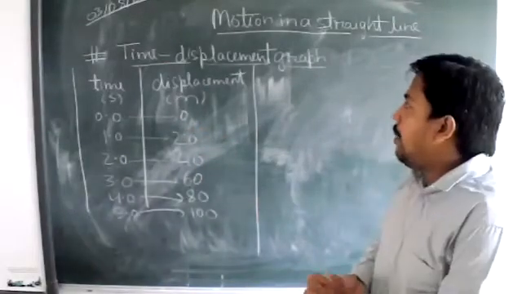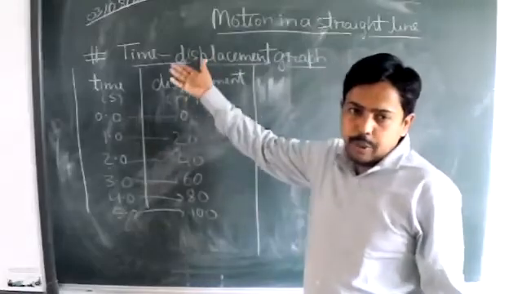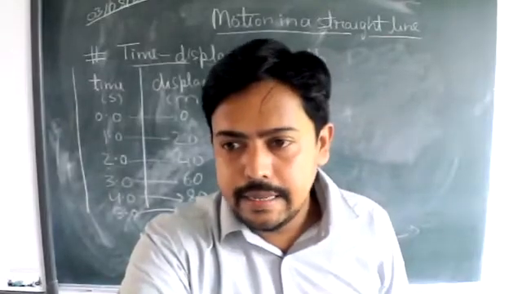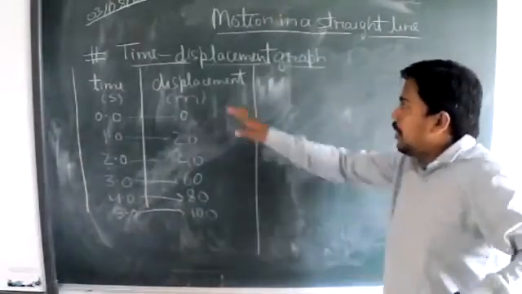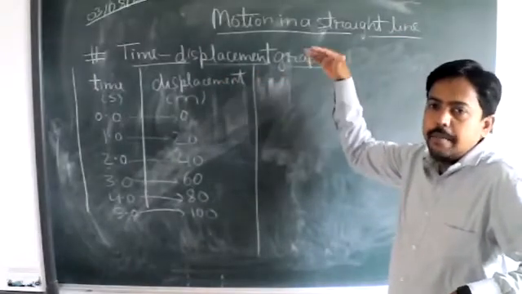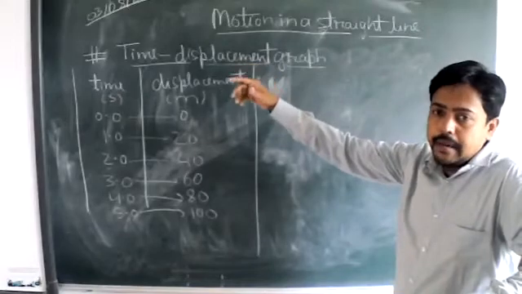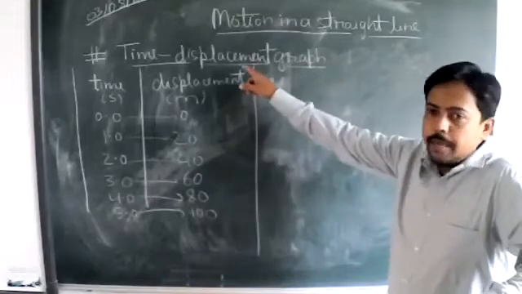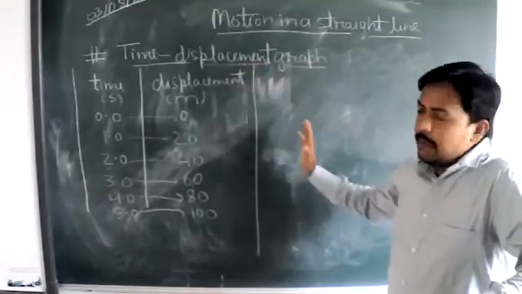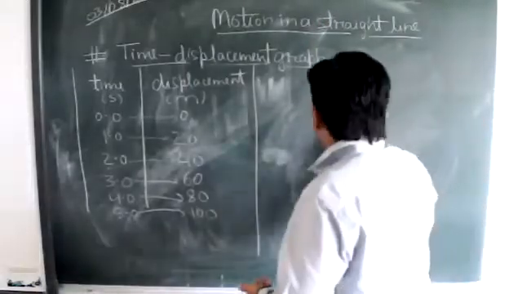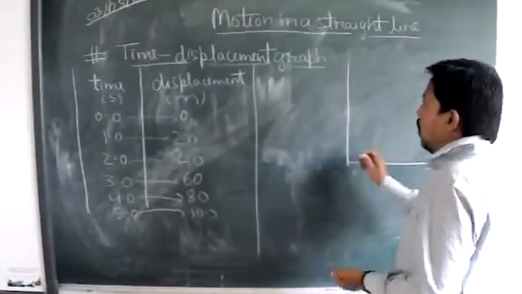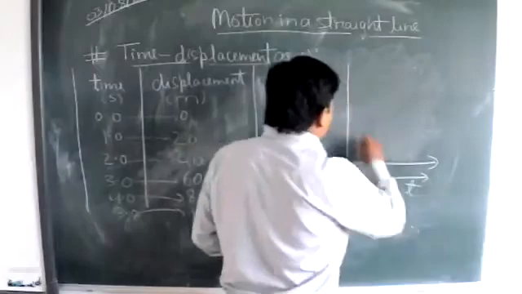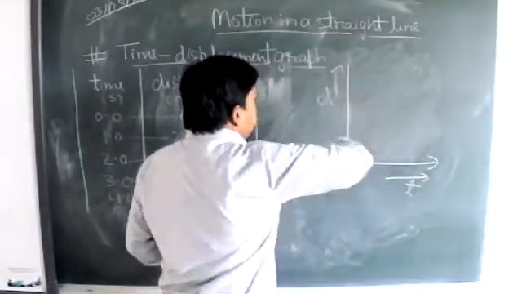Okay, so why am I writing time displacement here? Why am I not writing displacement time graph? This is a question that may arise in everybody's mind. The reason is that when I mention time first, the time parameter should be represented horizontally, and the displacement parameter, which comes afterward, goes in the vertical direction. So if such a type of sentence has been given to us, we need to plot the time parameter along the horizontal axis and the displacement parameter along the vertical axis.